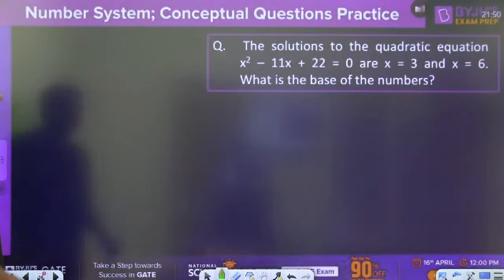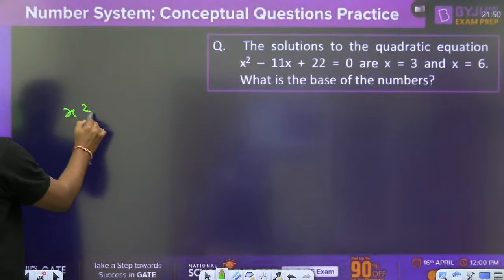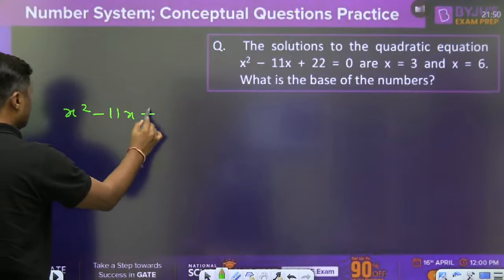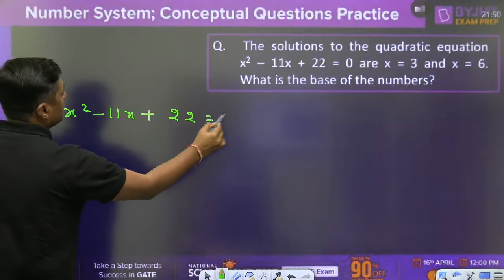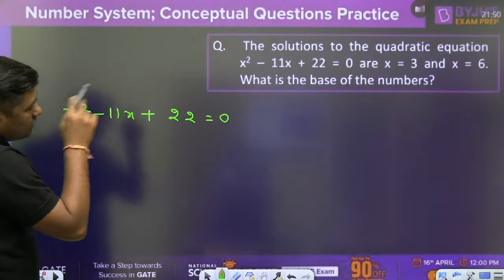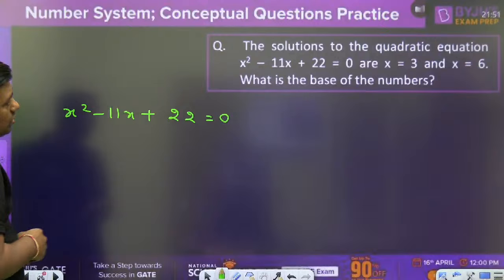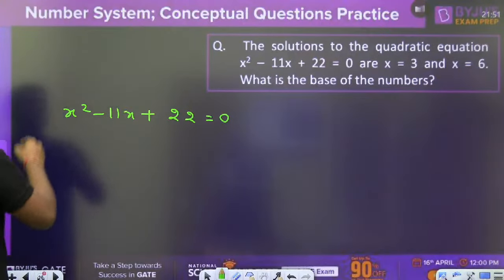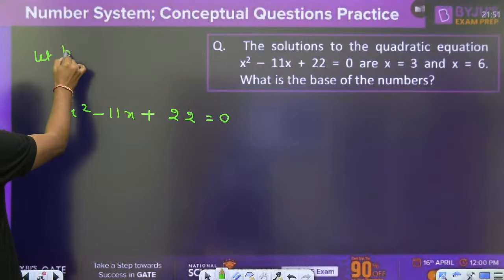What is the question? X square minus 11x plus 22 is equal to 0. So already x is given to you, and what are the solutions? X is equal to 3 and x is equal to 6. Okay. Let the base be y.